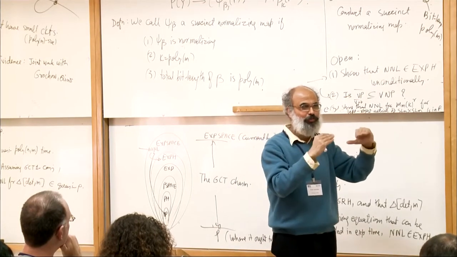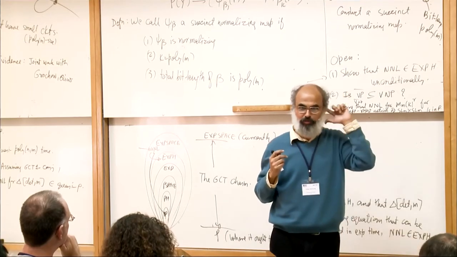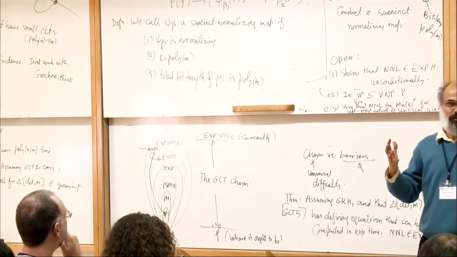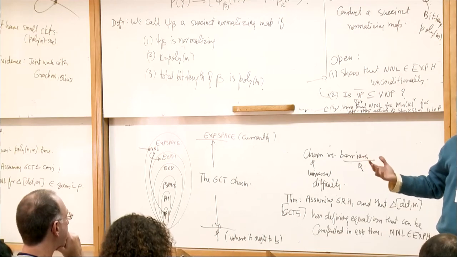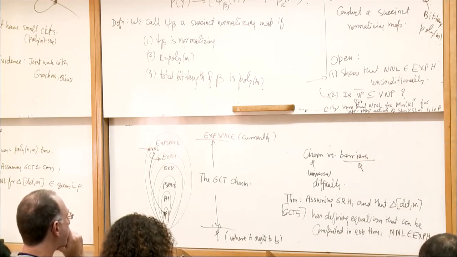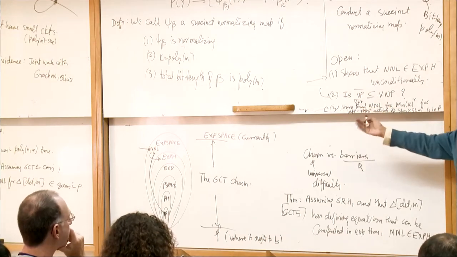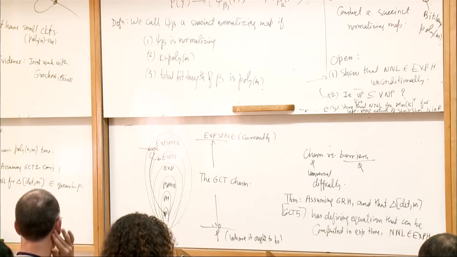The things that are in VP bar and not in VP have to be VNP-intermediate. There is a result by Bürgisser which shows, like in complexity theory where we know NP-intermediate problems like factoring, that those kinds of things are there inside VP bar, but VNP is already there. VNP bar, we don't know whether it is in VNP or not, but that is also to be determined.